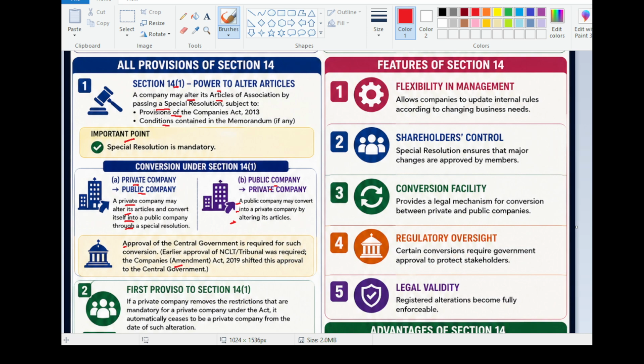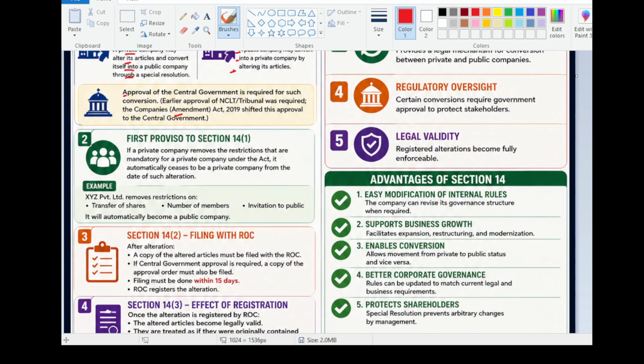The proviso to Section 14, subsection 1 is: if a private company removes the restrictions that are mandatory for a private company under the Act, it automatically ceases to be a private company from the date of such alteration. For example, if XYZ Private Limited removes restrictions on transfer of shares, number of members, and invitations to the public, it will automatically become a public company. Clear?